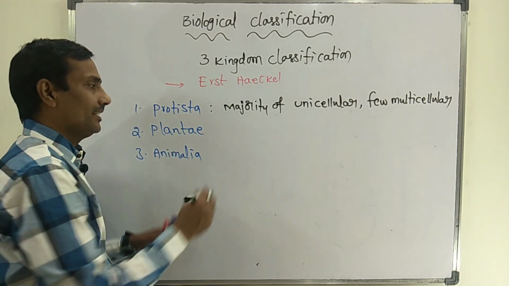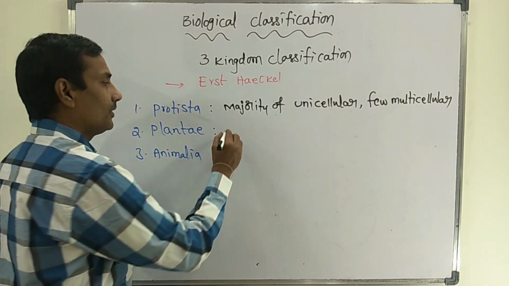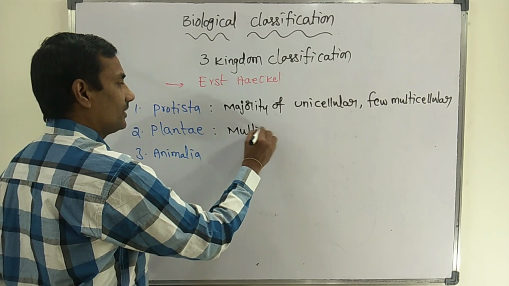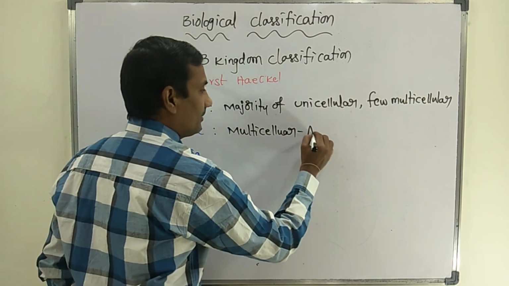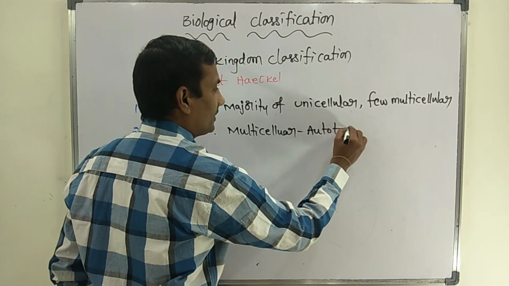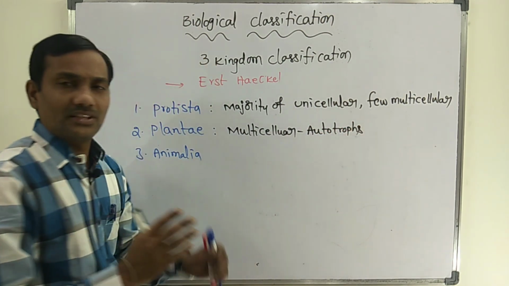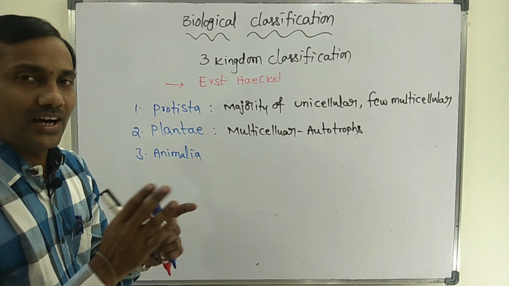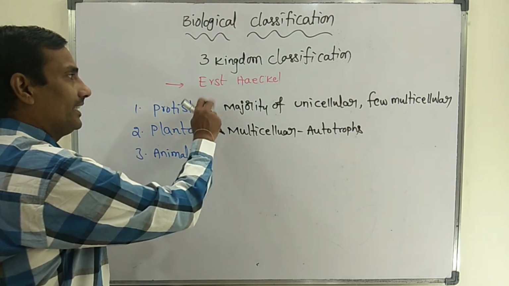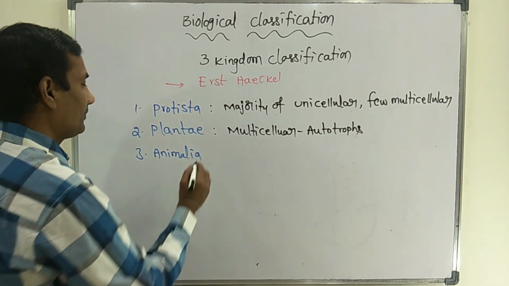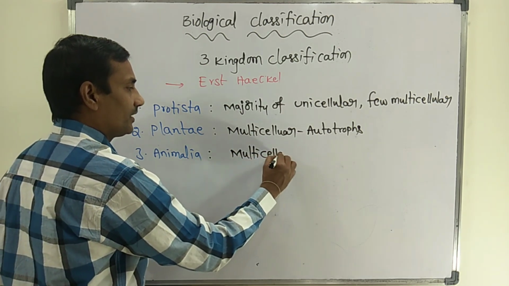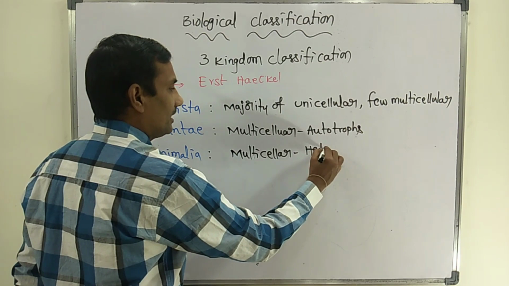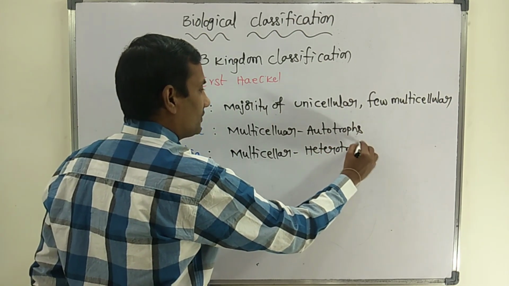In the Plantae kingdom, all organisms are multicellular, and all are autotrophs. They can prepare their own food. Such multicellular autotrophic organisms were placed in the Plantae kingdom by Ernst Haeckel. In the Animalia kingdom, all organisms are multicellular, but all are heterotrophs.